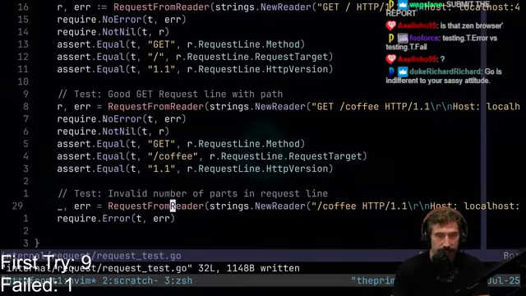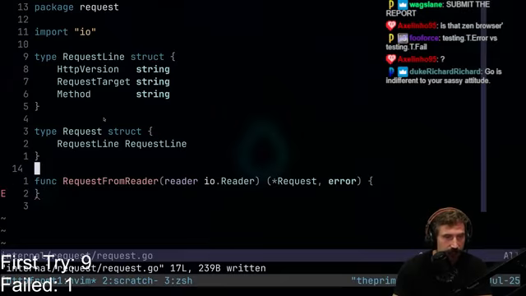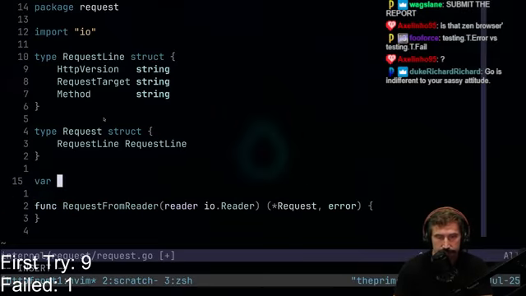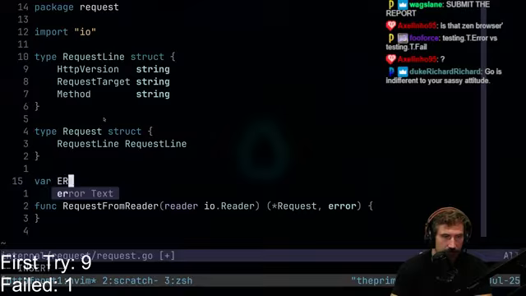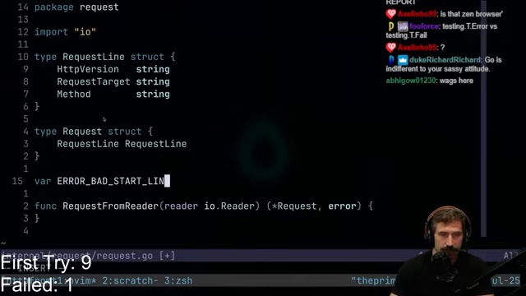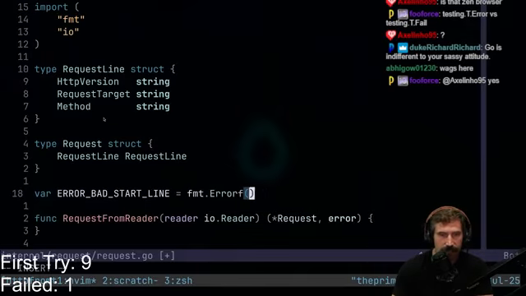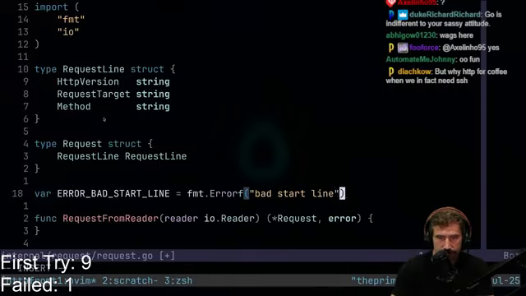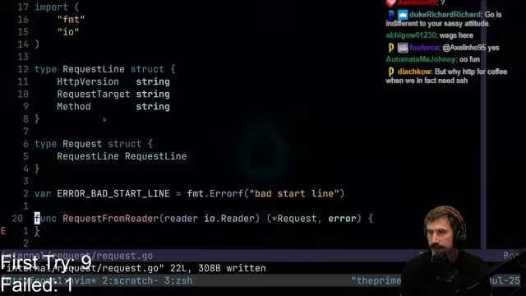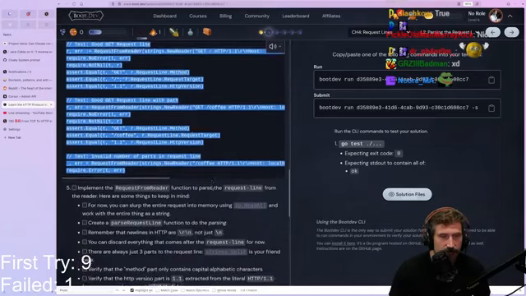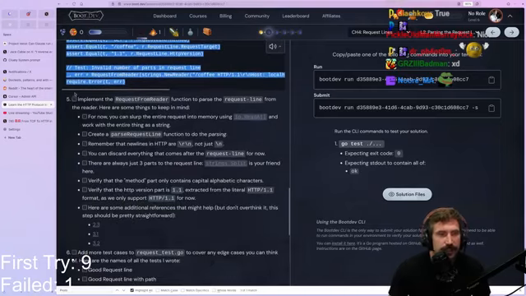All right, awesome. So I guess we get to kind of make up our own errors here. So I'm going to go like this. var, let's see, error, what are we going to call this thing? Bad start line, right? I don't know what to call that thing, right? Error F, bad start line. Why not? There we go. Perfect. Everyone's on board, right? I think that's how you do these things. All right. Beautiful. Is everyone ready for this bad boy? So we have our test. It's up and running. Okay, so now what do we need to do?